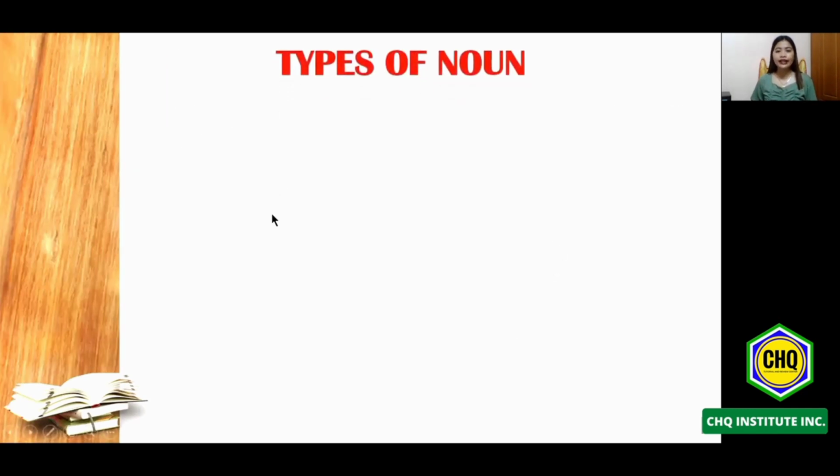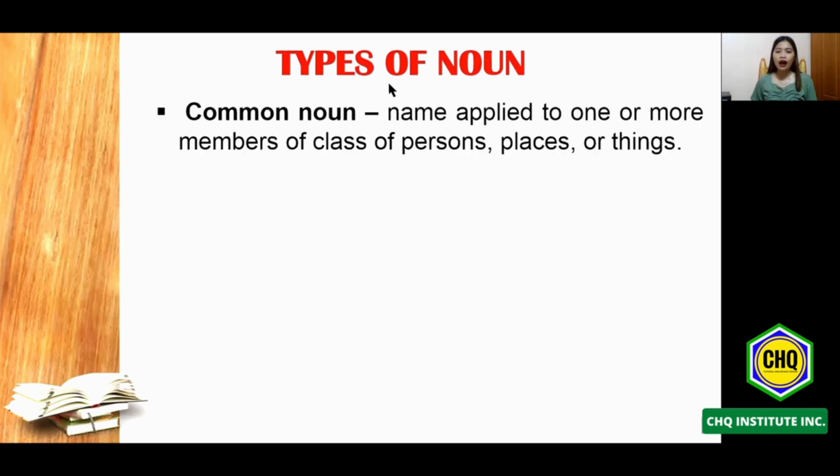Okay, let's begin. The types of noun. One of the types of noun is known as common noun. It says here that common noun is a name applied to one or more members of a class of persons, places, or things. So when we say common noun, in Filipino, this is known as pangalang pambalana.